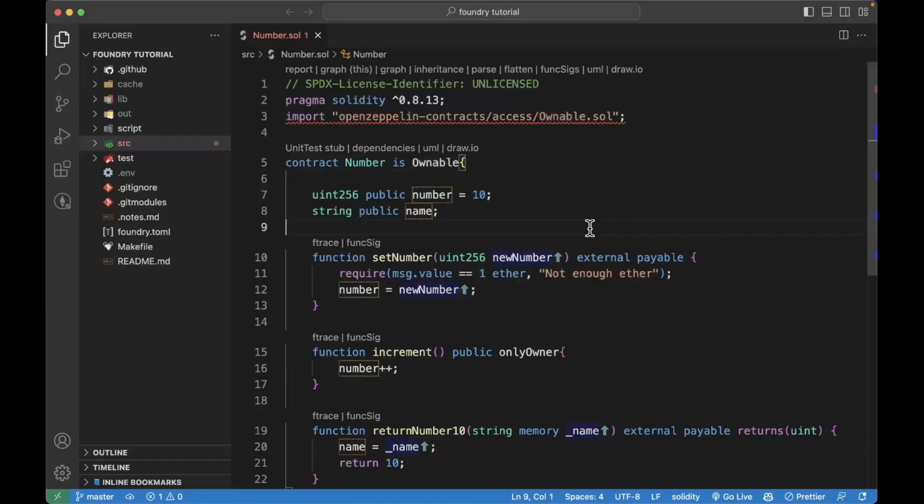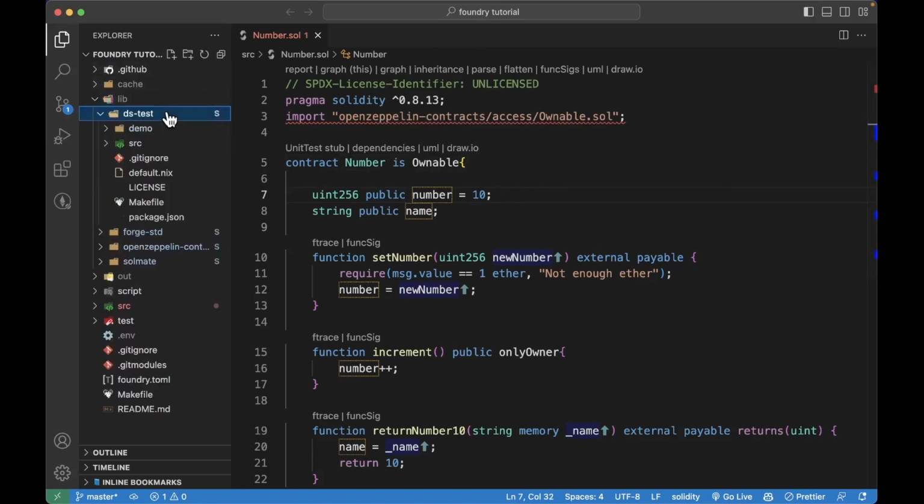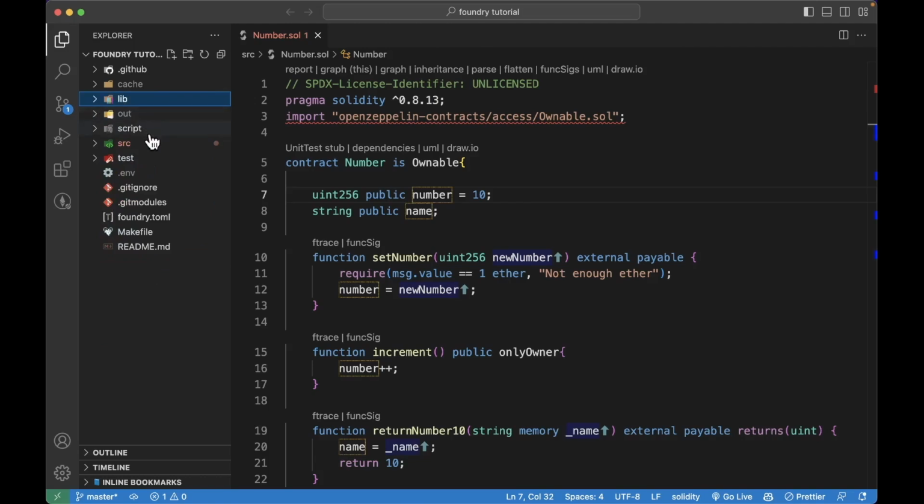So first things first, when you download this project, you have a file structure that looks like this. And you may not have the GitHub and cache files, but you definitely have the library folder. Then we have an out folder. Again, you're probably not going to have this. It's only created when you compile the contracts. Library is a folder where we store all of our libraries for this project. We have a scripts folder. I think we have this in Hardhat.